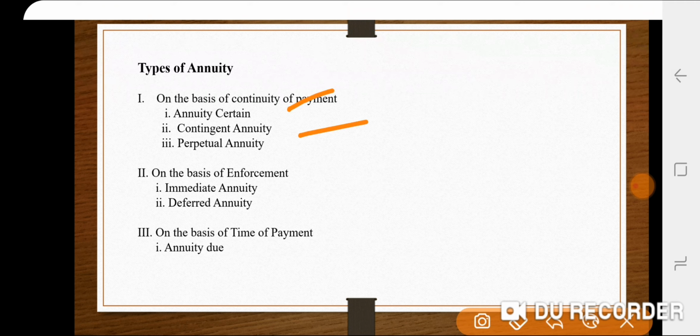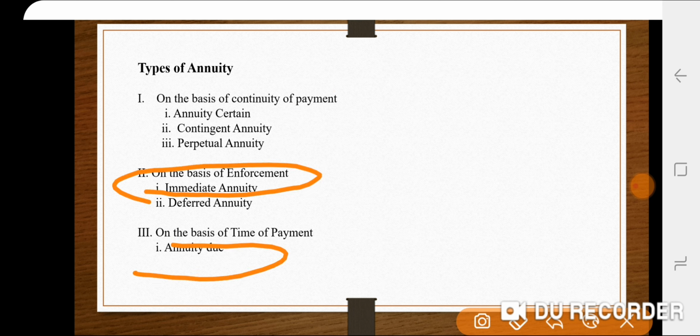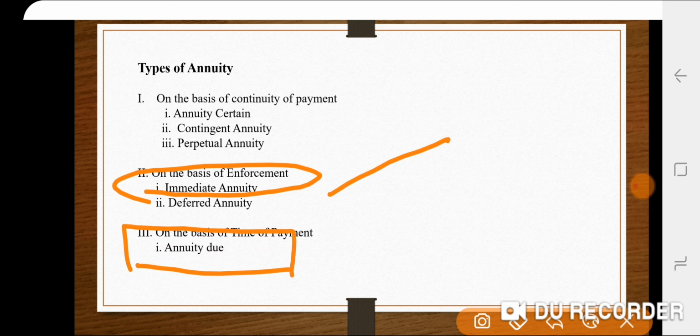On the basis of enforcement we have annuity immediate and deferred annuity. On the basis of time of payment, we have annuity due. Here, the two important types of annuities are annuity immediate and annuity due. Why? Because we are working out the sums on these two.